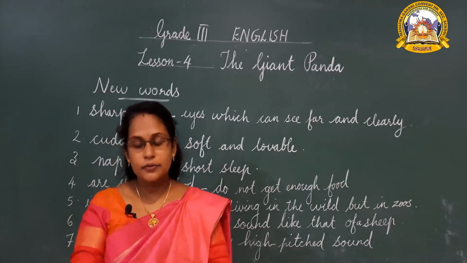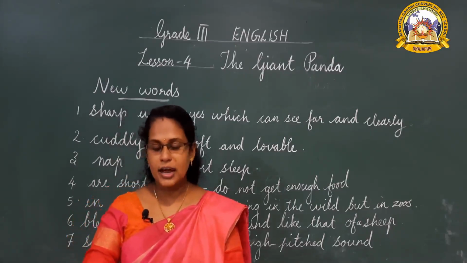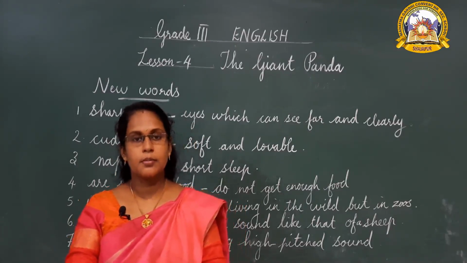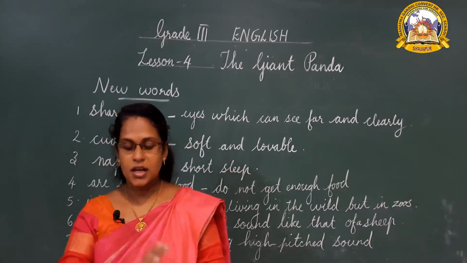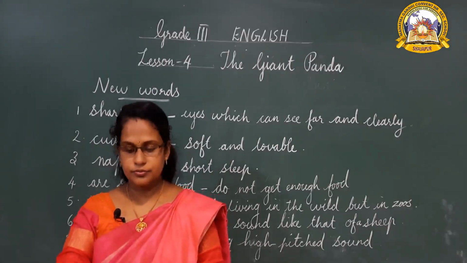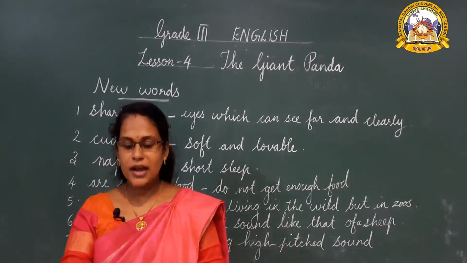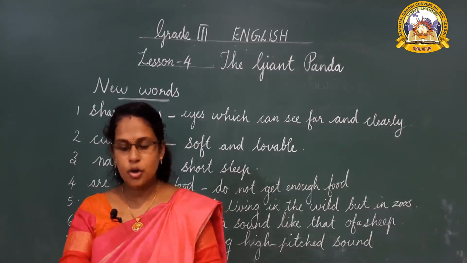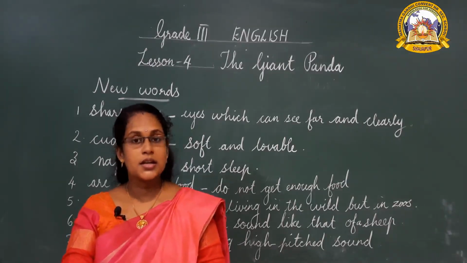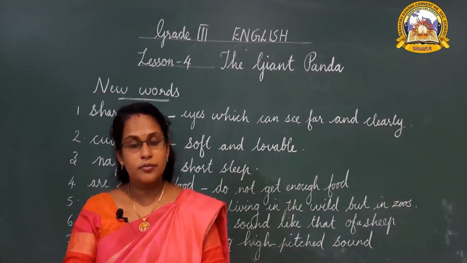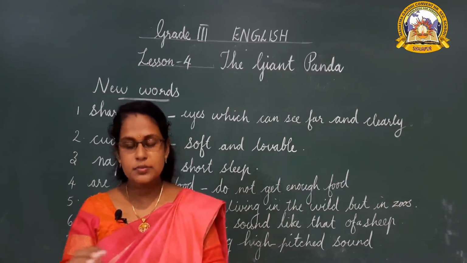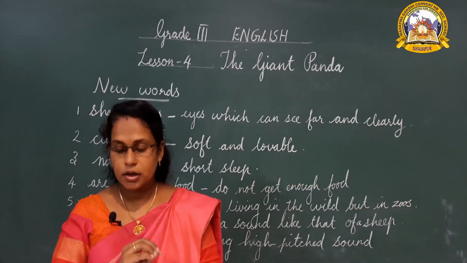There are very few bamboo forests left today. Bamboo is very limited, so many wild pandas are short of food. What is meant by short of food?